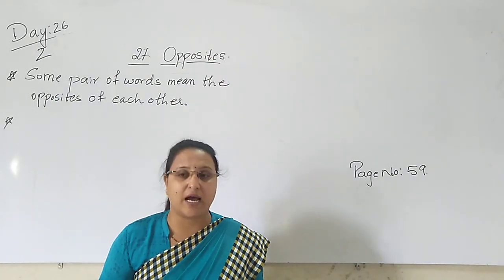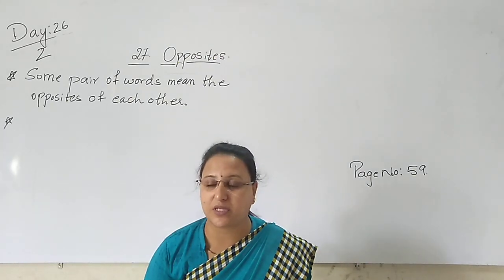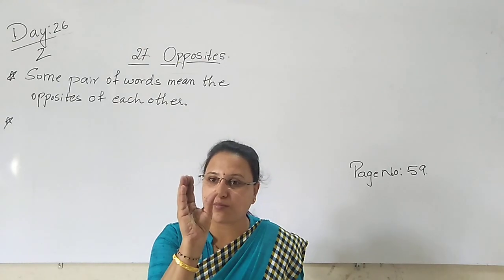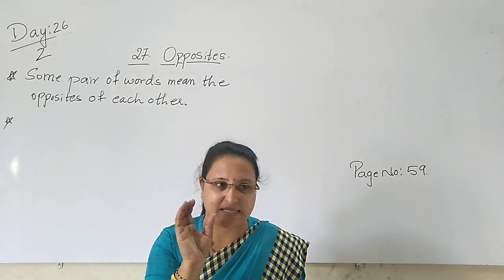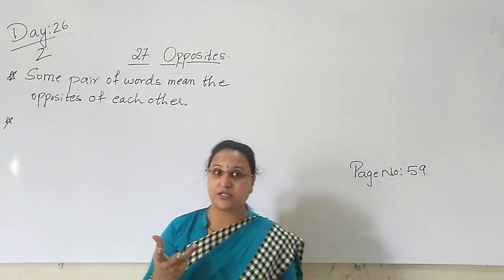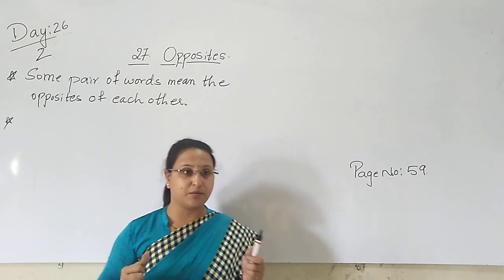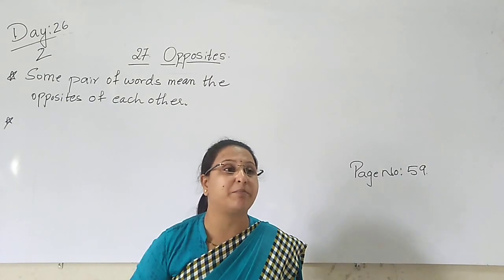Yes or no? Now the mouse is a very small animal. The sparrow is a very small bird in size. What is the size of the bird? Small size. It is a very tiny bird. Yes or no? And the ostrich is a big bird. Its size is very big.